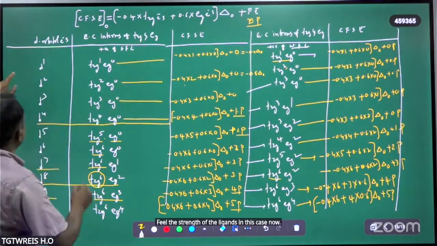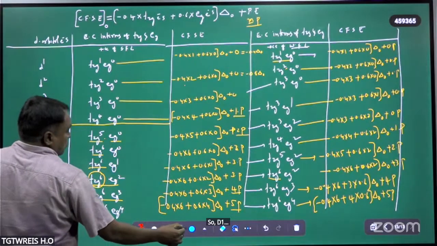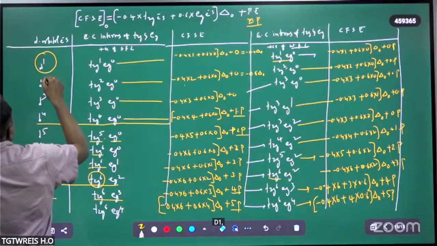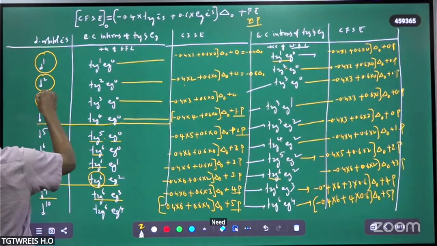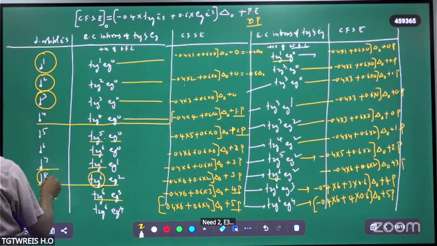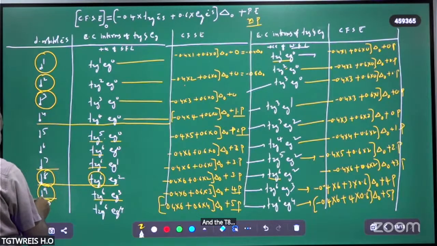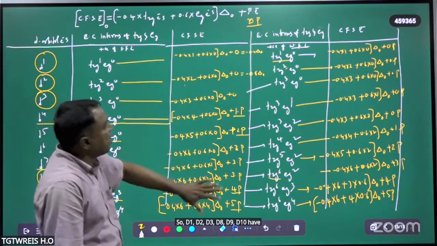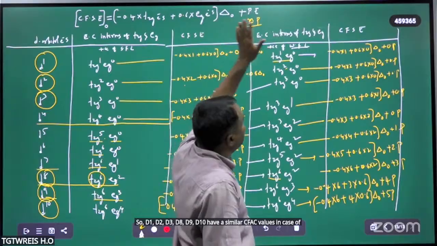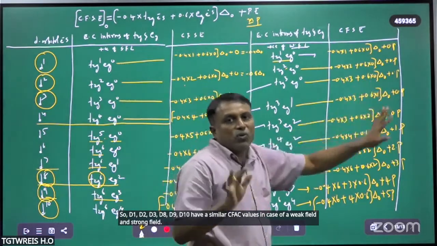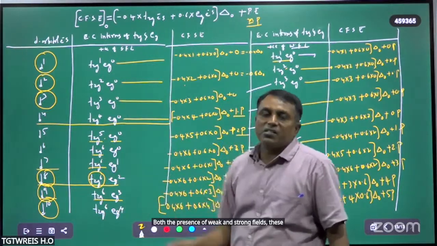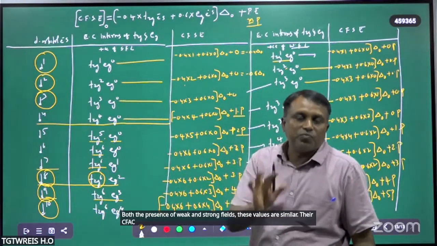So d1, d2, d3 and d8, d9, d10 have similar CFSE values in the case of weak field and strong field. Both in the presence of weak and strong fields, these values are similar. Their CFSE values are the same.